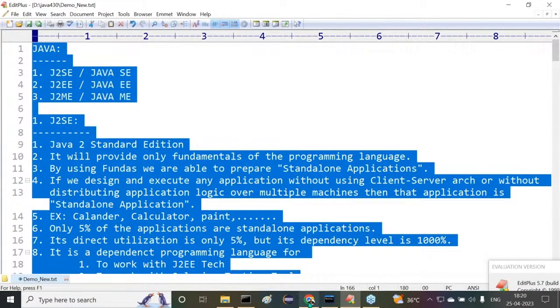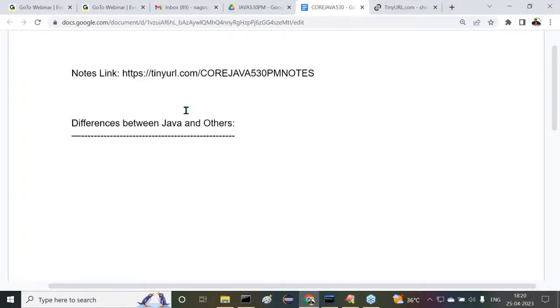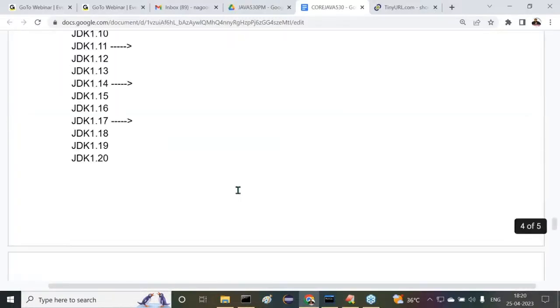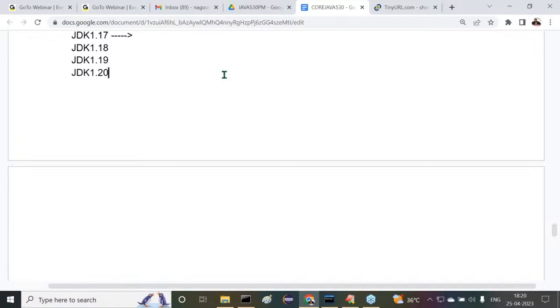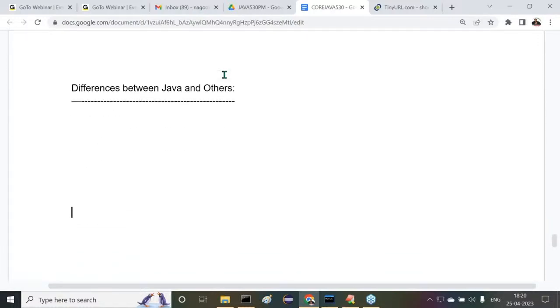Now see this one here, whatever the content here, just I given some content here. I want to copy and paste here. Right, sir. So differences between Java and others. This is the second topic what we are having.